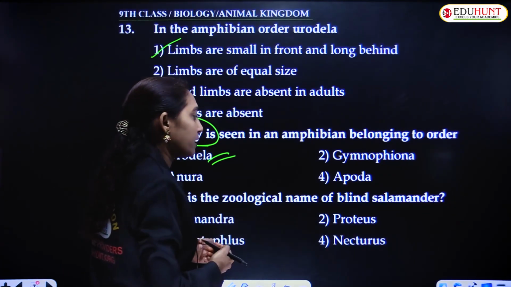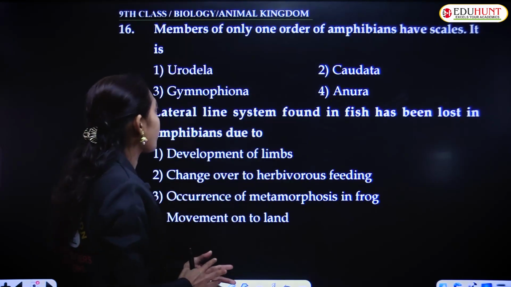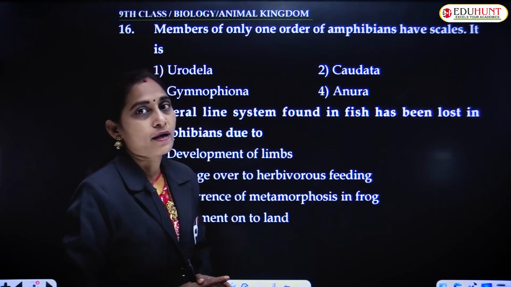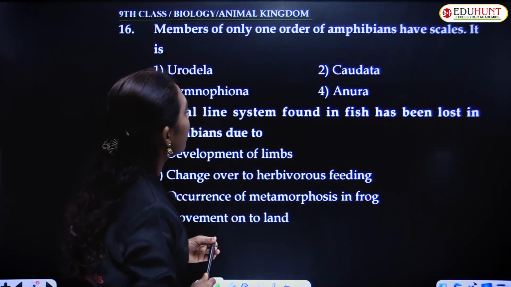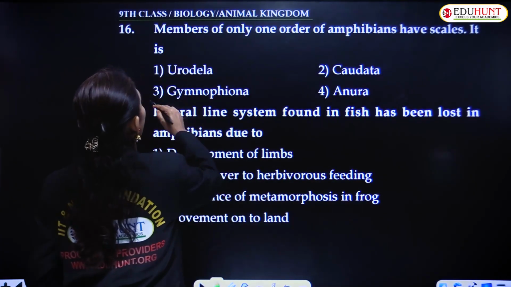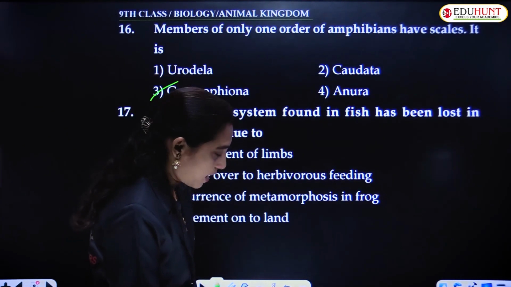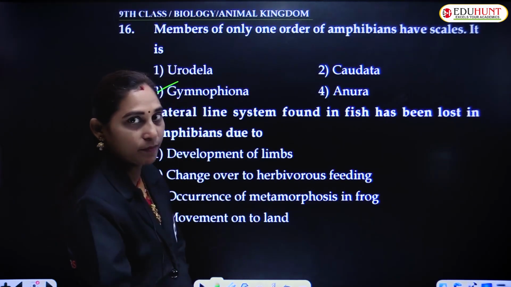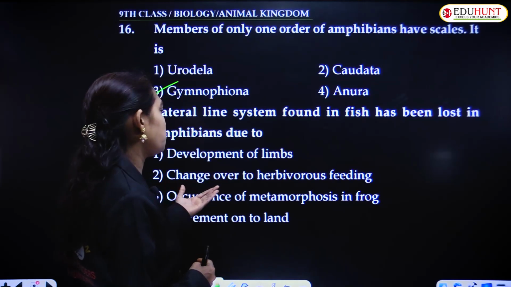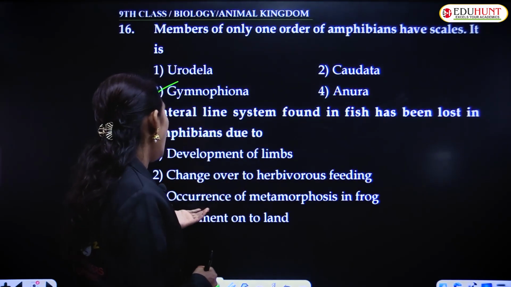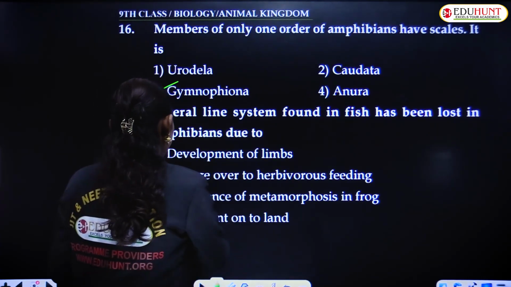What is the zoological name of blind salamander? It is Salamandra. And members of only one order of amphibians have scales. It is Gymnophiona. Lateral line system found in fish has been lost in amphibians due to development of limbs, change over to herbivorous feeding, occurrence of metamorphosis in frog, and movement to land. This is correct.